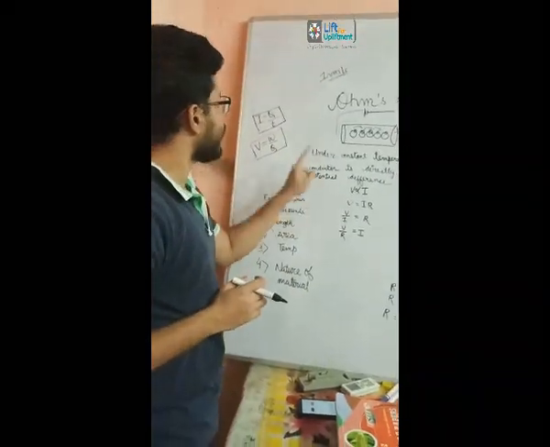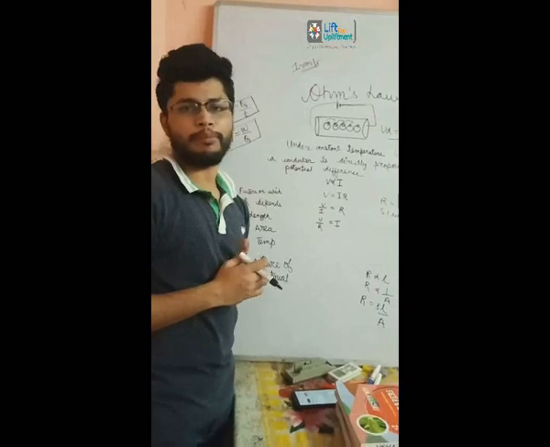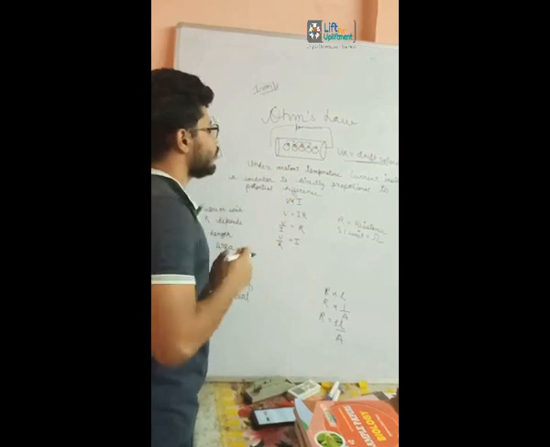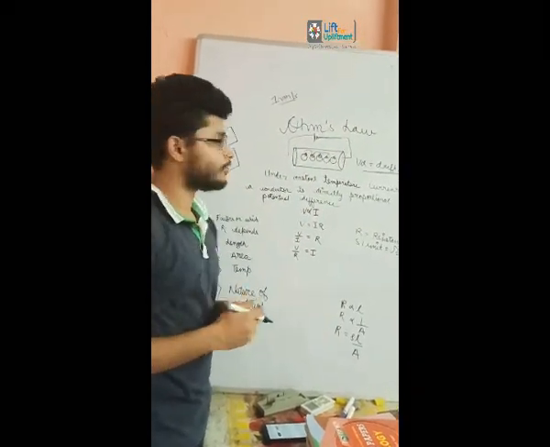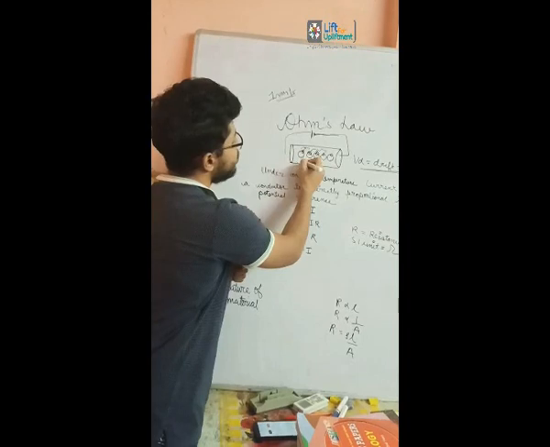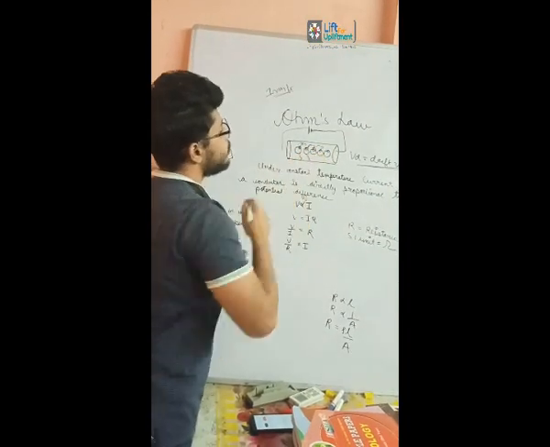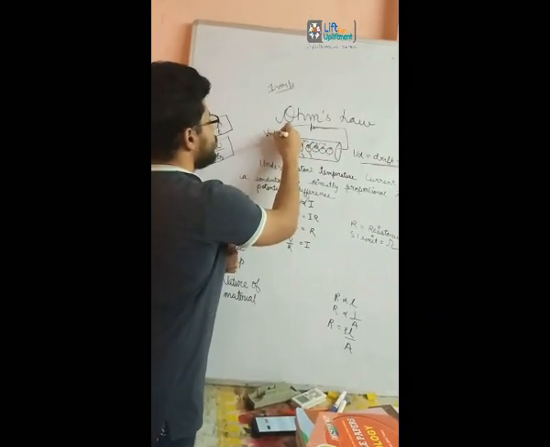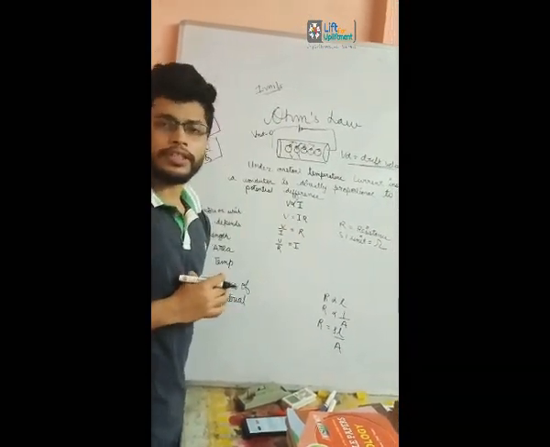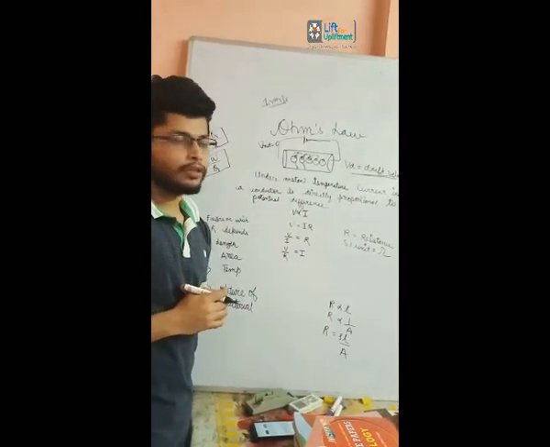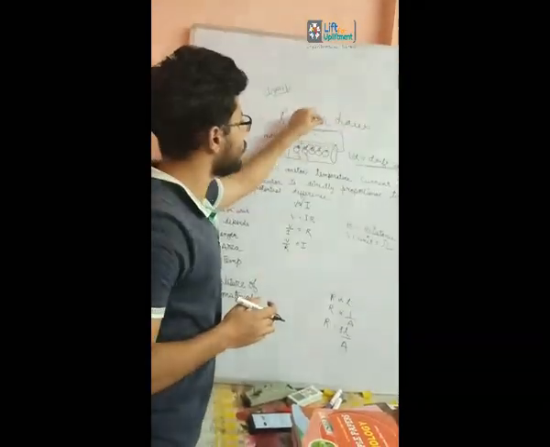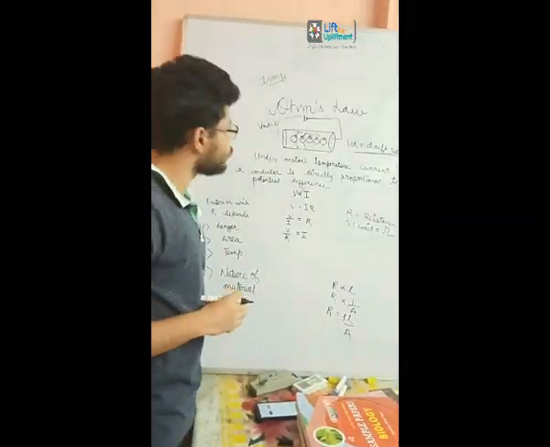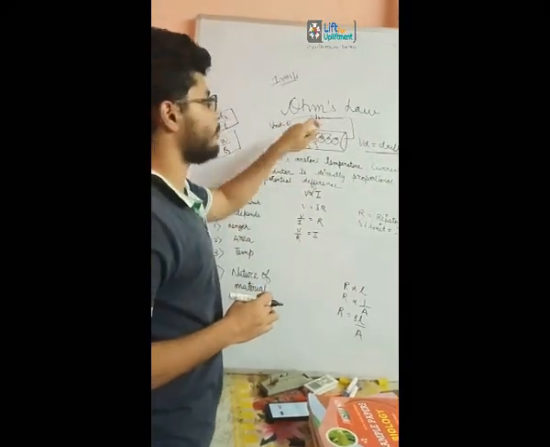Okay. The second quantity is potential. What do we mean by potential? Again, if you see this conductor, the electrons don't move on their own. Frankly speaking, the electrons move, but they move in random directions with random velocities, which results in a net velocity of around 0. So there should be some driving force which makes these electrons move in a particular direction, resulting in some particular velocity. And this work is done by the external cell or the external battery.